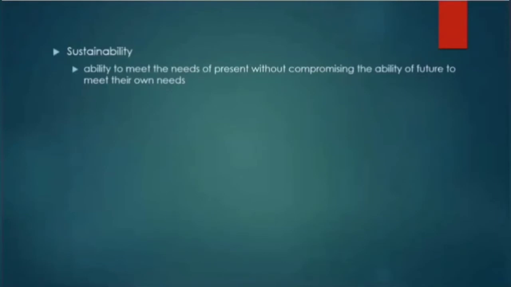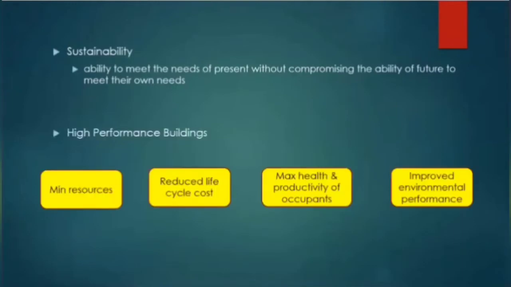So once you know what sustainability is, the chapter also defines the concept of high performance buildings. High performance buildings are those buildings that have used minimum resources, have reduced life cycle cost, have maximum positive impact on the health and productivity of occupants, and improved environmental performance. Now, why is there a need for such high performance buildings? For this, there are some stats which show the impact of commercial construction in general.